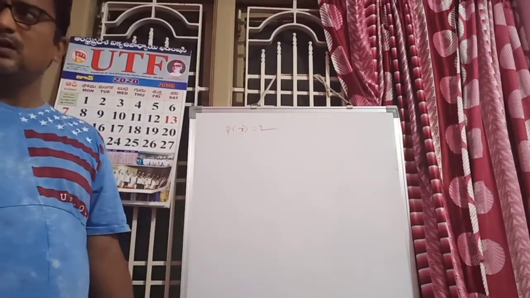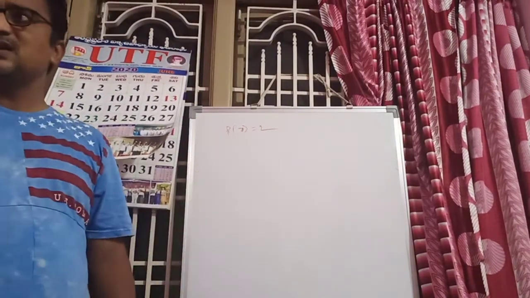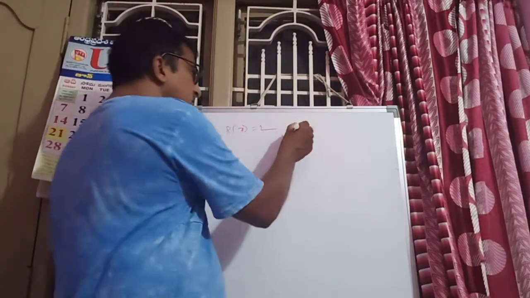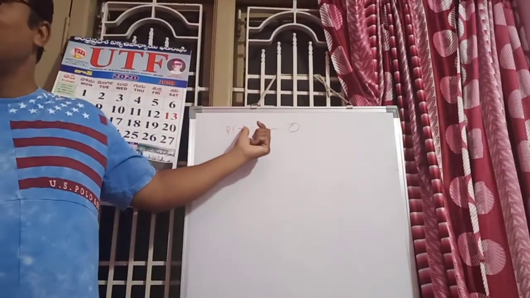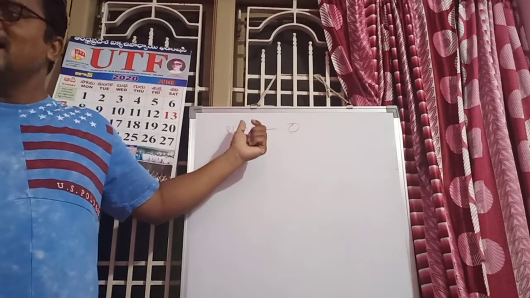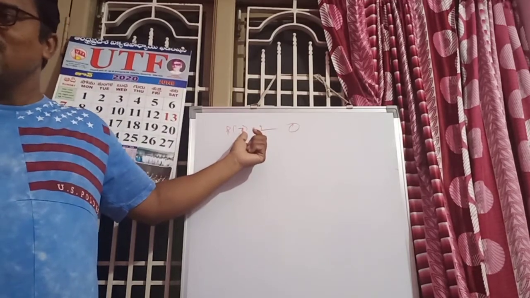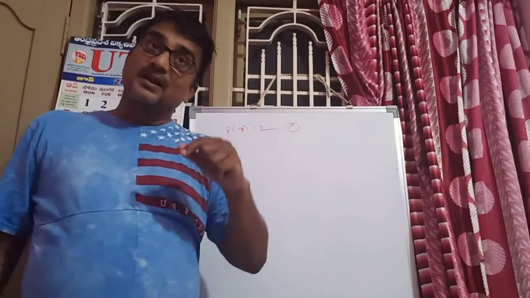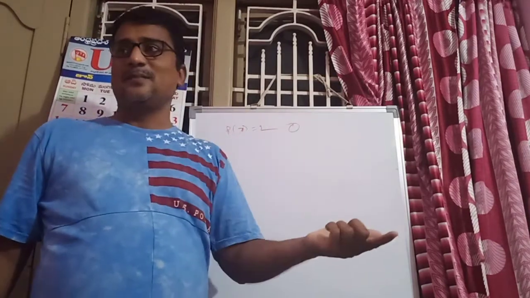Degree 0. This is the constant. Constant has no degree. Therefore, this is the constant polynomial. Okay. And next one is zero of the polynomial.